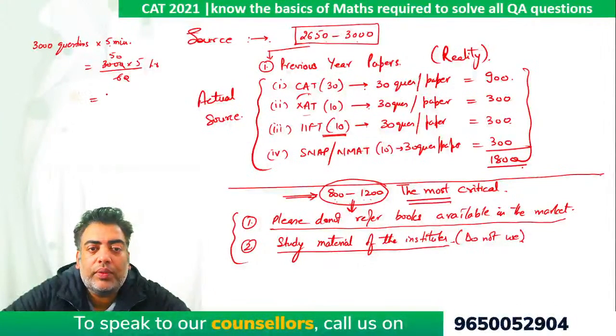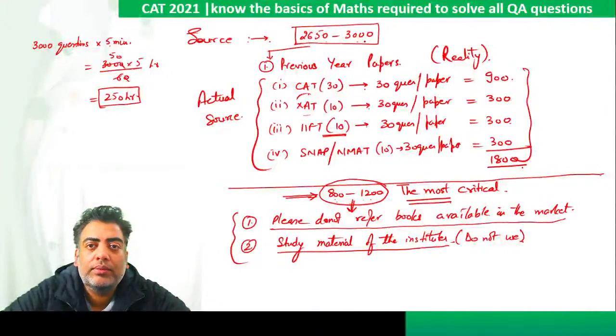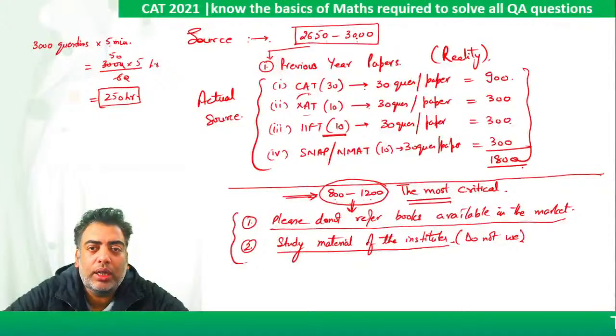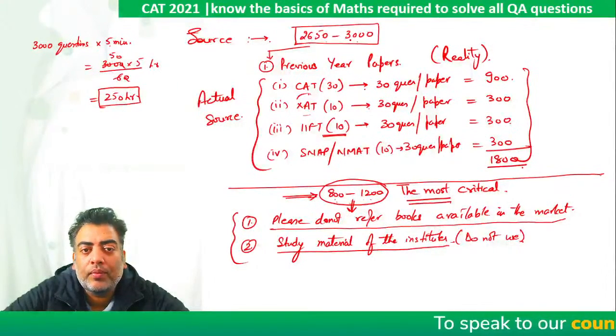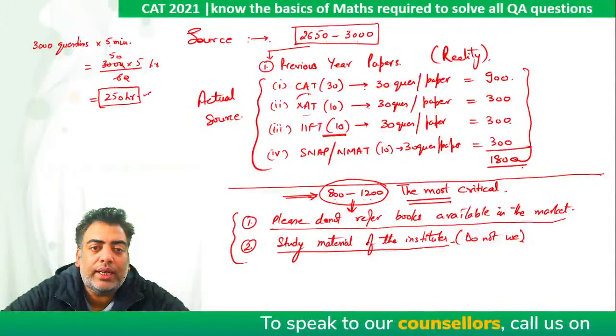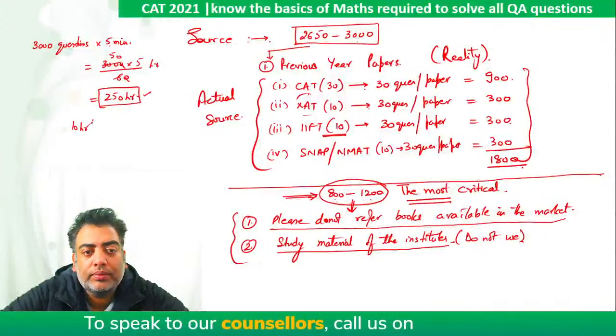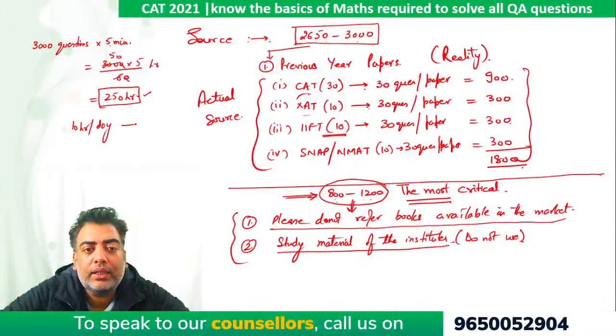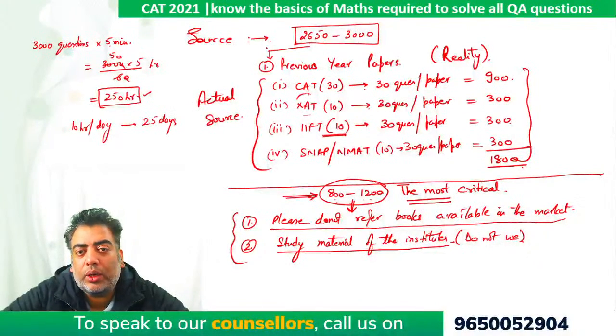It comes out to be somewhere around 250 hours that I will be spending on these many questions. Now obviously I doubt if you will study 10 hours per day, but still if you study 10 hours per day, you will take 25 days to complete the required study material to excel in CAT.